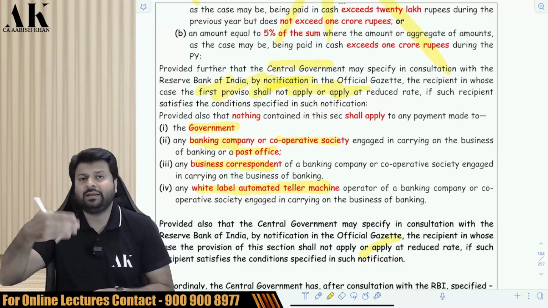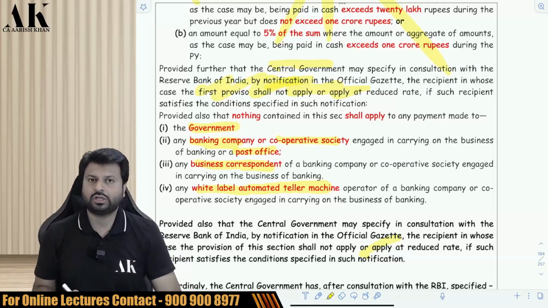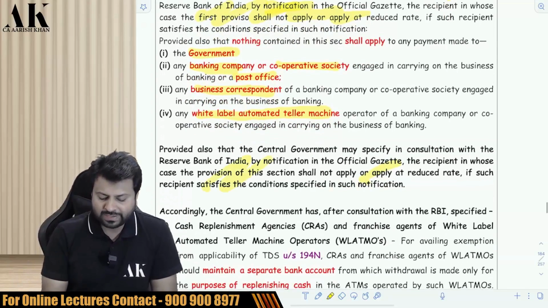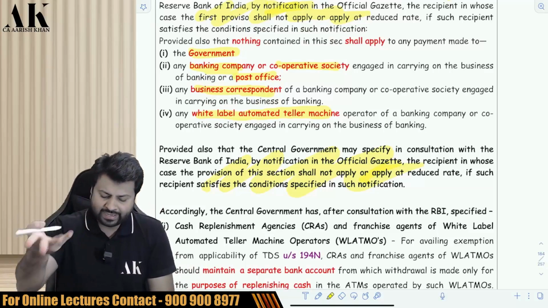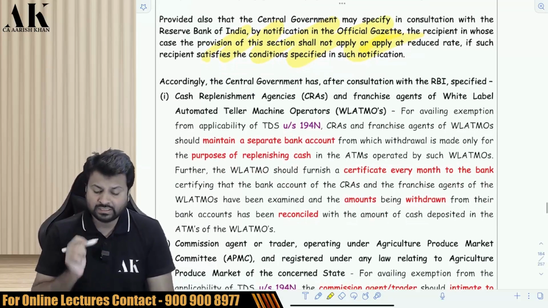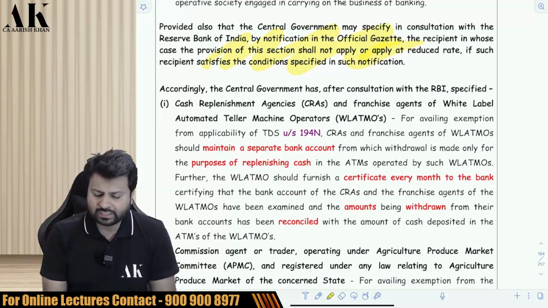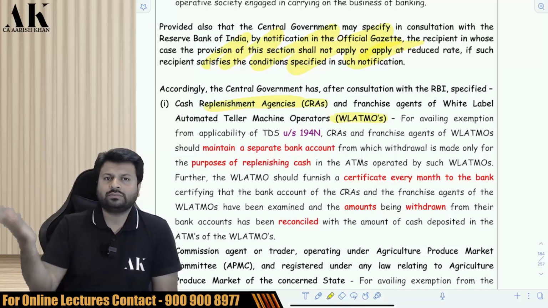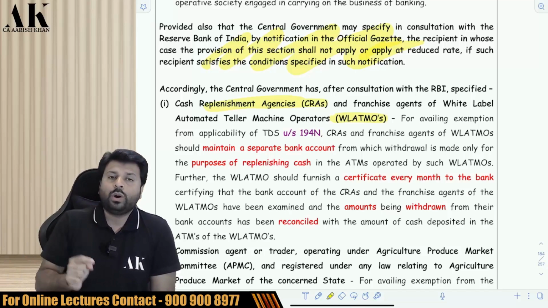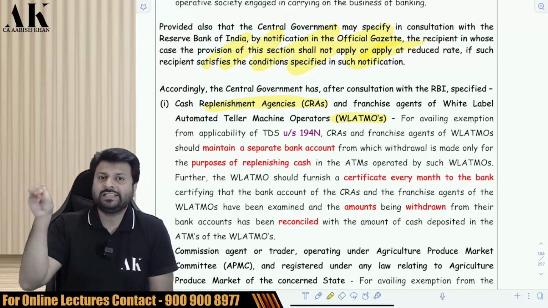That is ATM, white label ATM operators. Who are white label ATM operators? I'll speak about that in a while in the below mentioned notification. Okay. Now, here it is mentioned that if the central government and RBI want, they can exempt any person from this particular section, and they have exempted a few people over here subject to some conditions. The first persons to whom this section is not applicable when they withdraw more than 1 crore rupees are white label ATM operators and cash replenishing agencies. Now, who are these people? These are third-party ATM owners. There are two types of ATM in the industry. One ATM is owned by the banking industry itself, and another ATM is owned by third parties. So these are third-party ATMs. Okay.